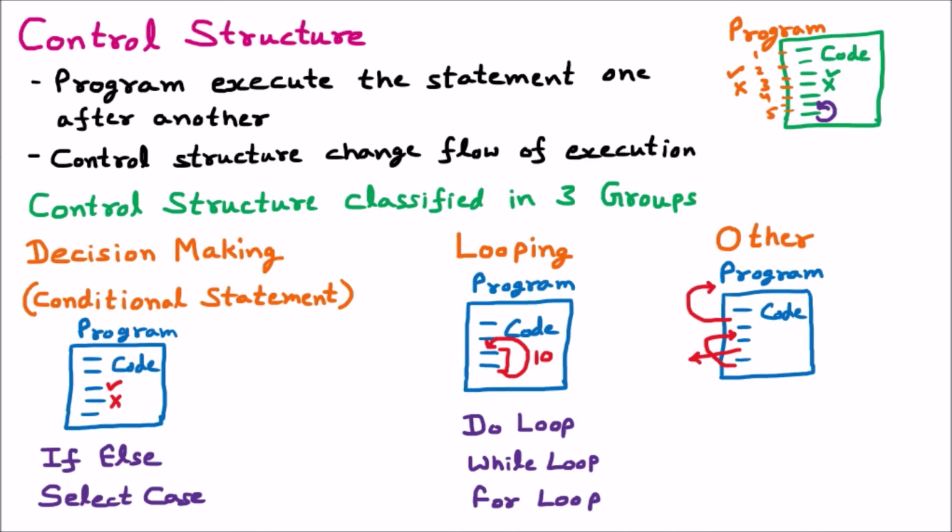The first one is decision making, meaning out of some specific lines we should focus on a few lines and the others should be discarded: if else and case. Afterward comes looping, if I want some lines to be executed multiple times, that is do, while and for. Other than that, all the statements come under the other control structure.